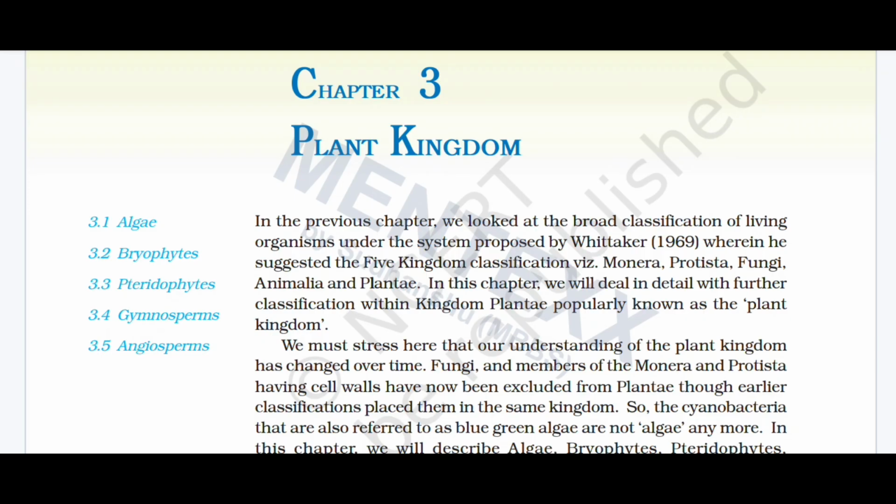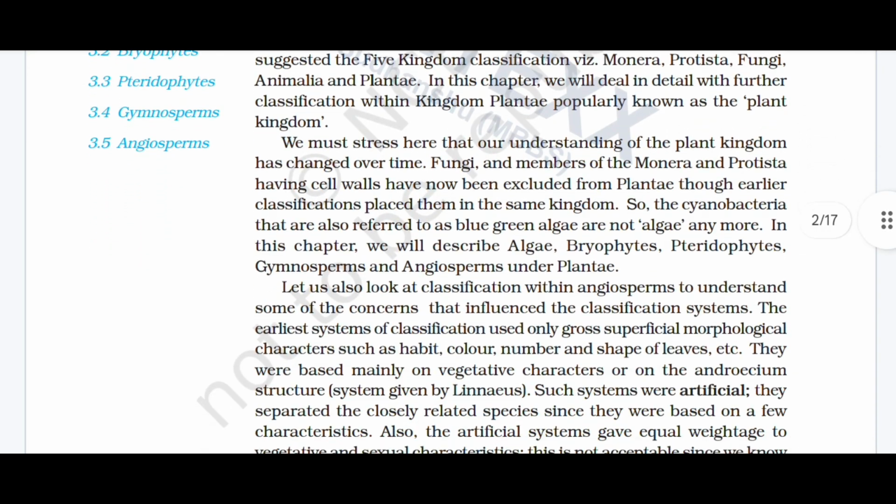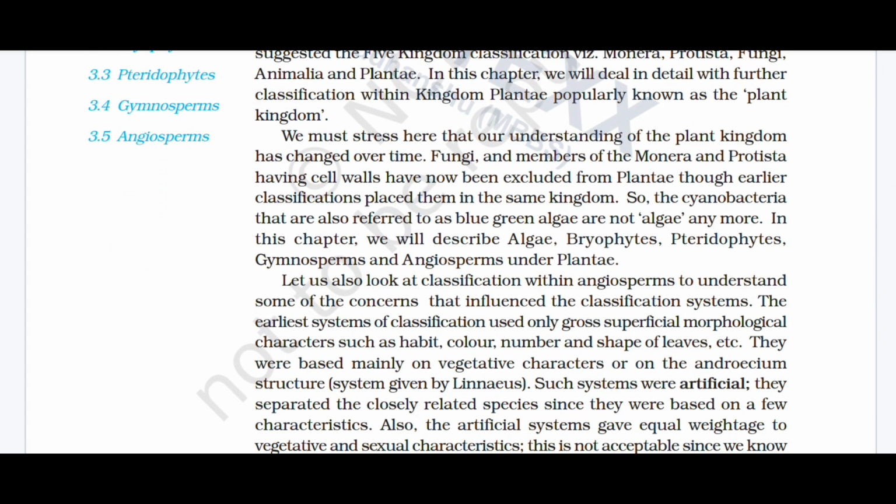We must stress here that our understanding of the plant kingdom has changed over time. Fungi and members of Monera and Protista having cell wall have now been excluded from Plantae, though earlier classifications placed them in the same kingdom. So the cyanobacteria, also referred to as blue-green algae, are not algae anymore. In this chapter, we will describe algae, bryophyte, pteridophyte, gymnosperm, and angiosperm under Plantae.